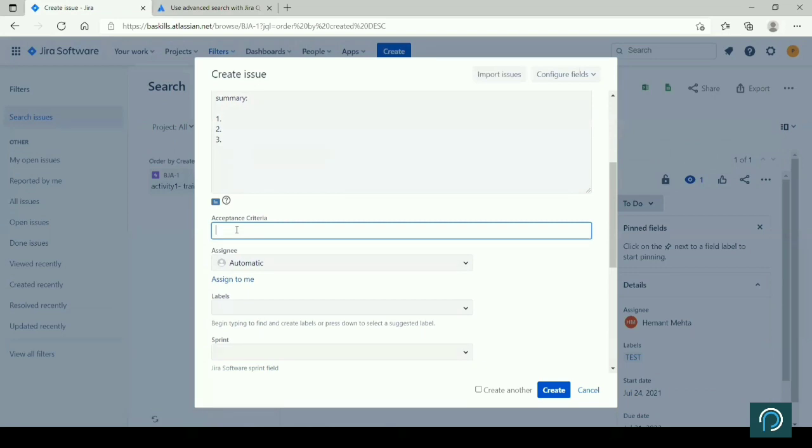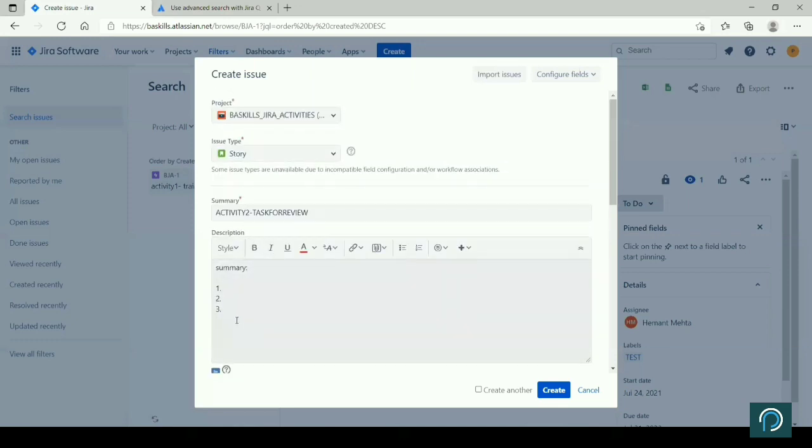Acceptance criteria is nothing but what validates the scope of this particular story. These are effectively test cases, right, which the testing team will use. So whatever is the acceptance criteria, for example, I should be able to create a task, I should be able to do this activity. All these are acceptance criteria, which will be validated when this particular activity is completed. So we will write all these statements, right?